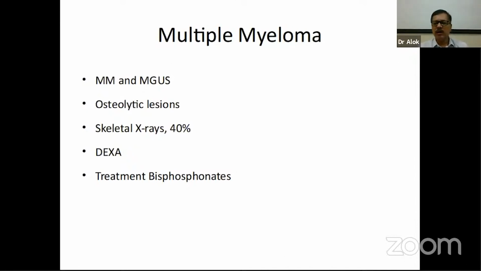BMD can be done with DEXA, and it can pick up the low bone density. But for some reason, bone scan is not very good at picking up osteoporotic fracture in these cases, probably because these lesions are not osteoblastic, they are osteolytic lesions, basically. The treatment for multiple myeloma and monoclonal gammopathy associated osteoporosis is again bisphosphonates.